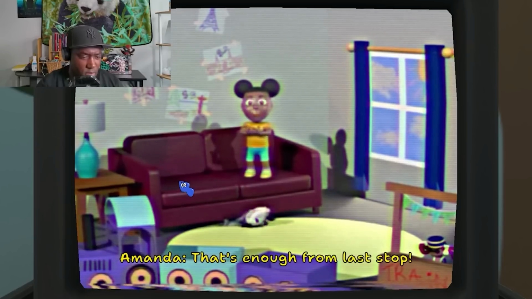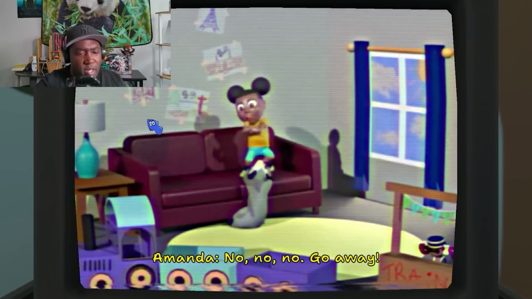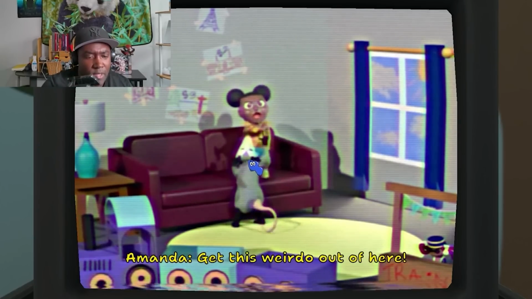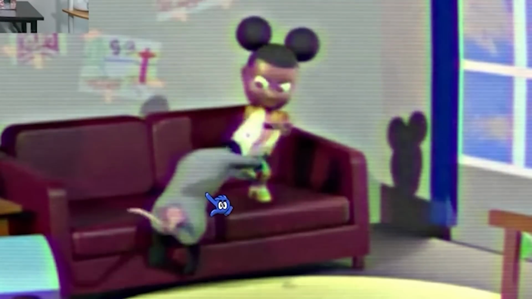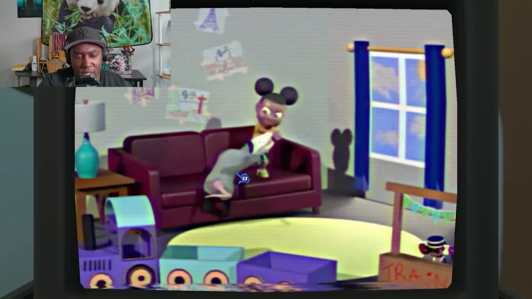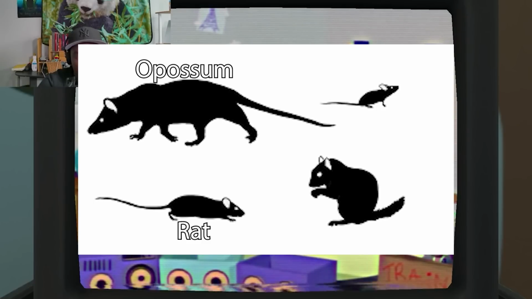Now in the next scene, we encountered a creature that was hiding under the couch, and once you get a good look at it, it is clear that it is an opossum. The color of the fur is a dead giveaway, plus that long mouth. And for the people that are going to say that a mouse or a rat and a possum are the same thing, you are definitely wrong.